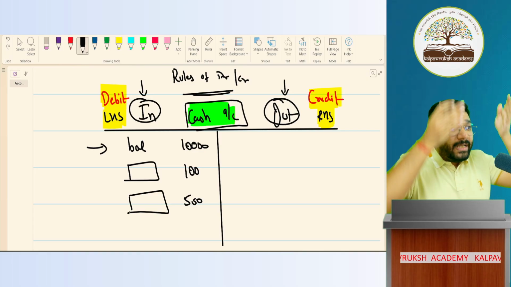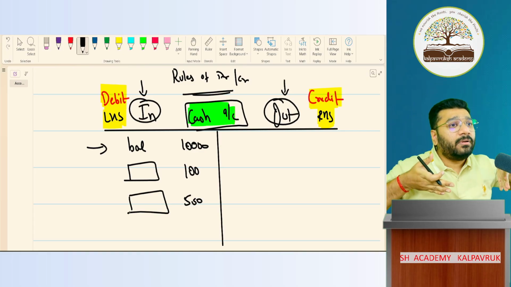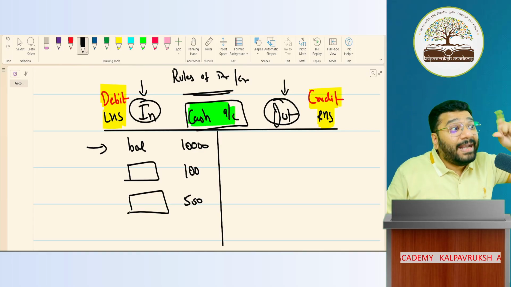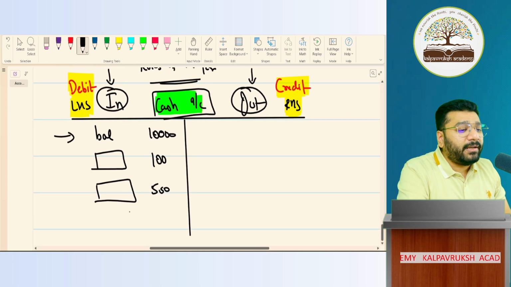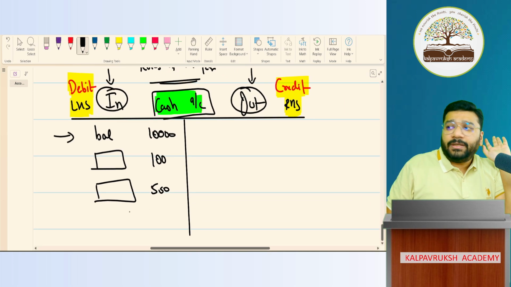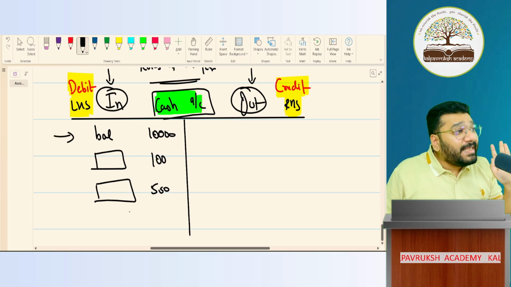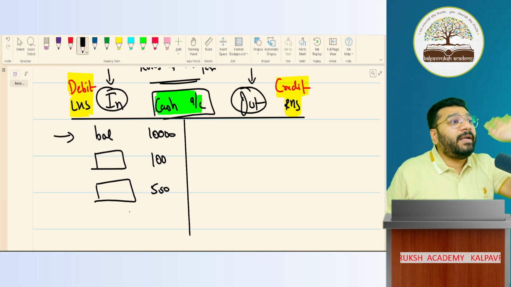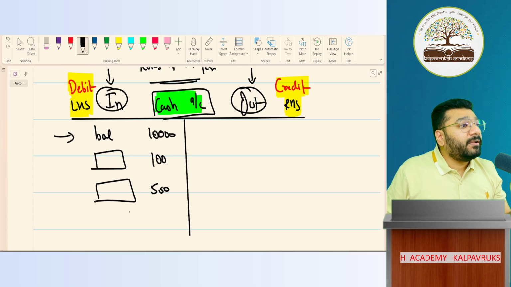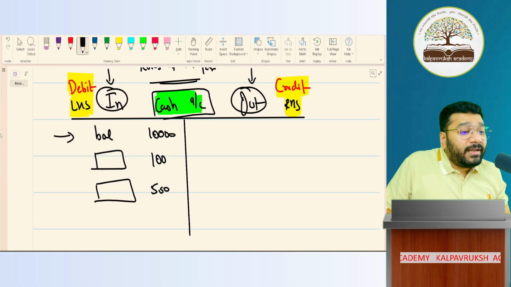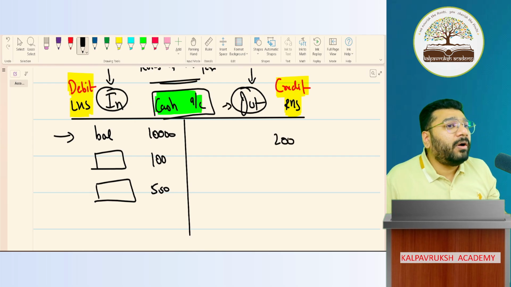Okay, wow. So in debit side, all the transactions of similar type, addition nature, will be recorded on debit side. Got it, not got it. Imagine, out of this, I spent 200 rupees. Money spent, 200. Where should I record? On the credit side, because it talks about money going out. It is 200. Got it, not got it.